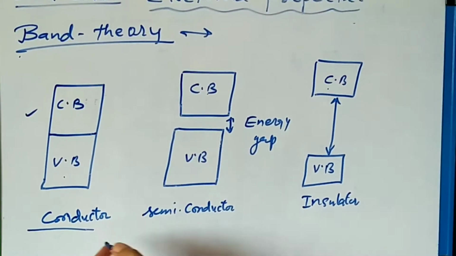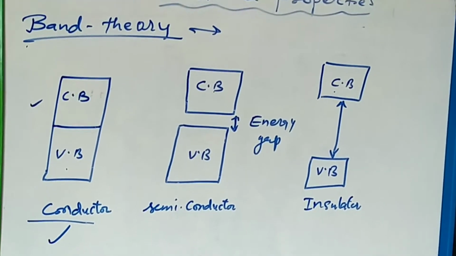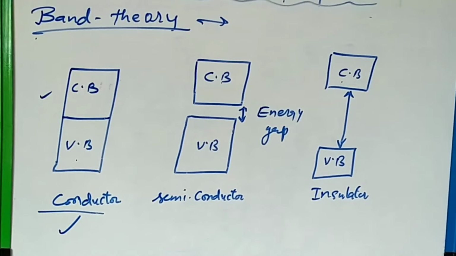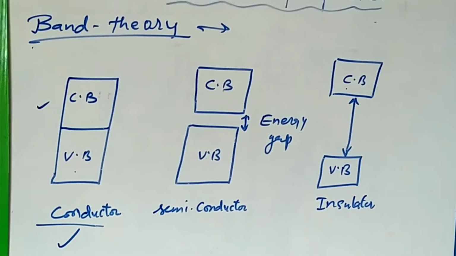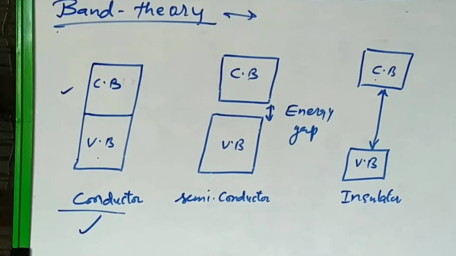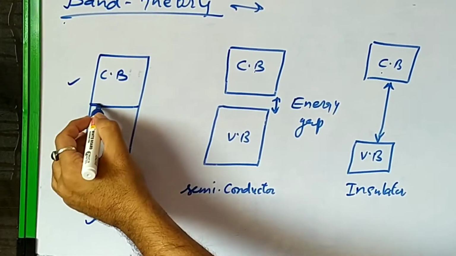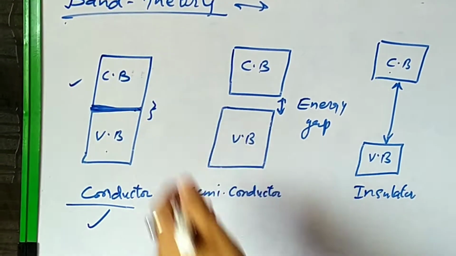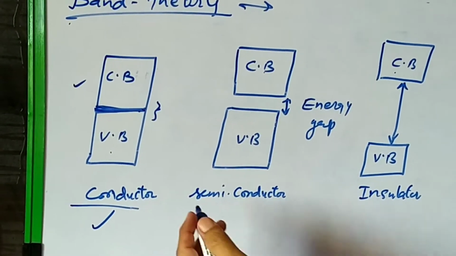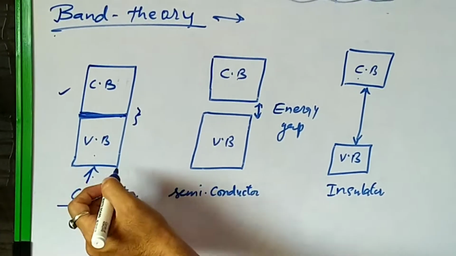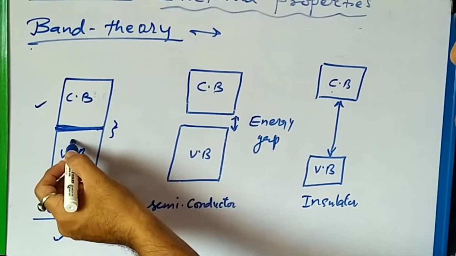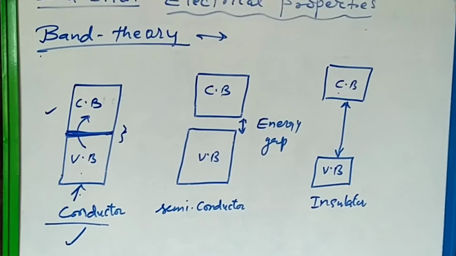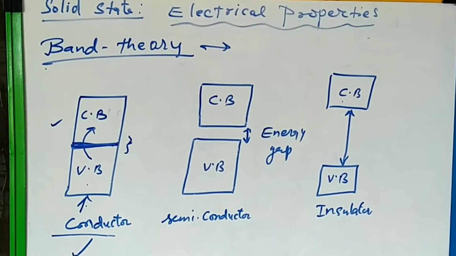Why are conductors able to conduct electricity? Because here the valence band and conduction band are overlapping each other. There is no gap between these two bands. So simply by getting a small amount of energy, the electron jumps easily from valence band to conduction band.